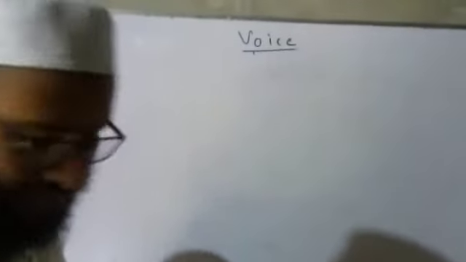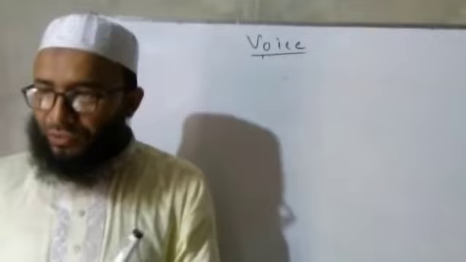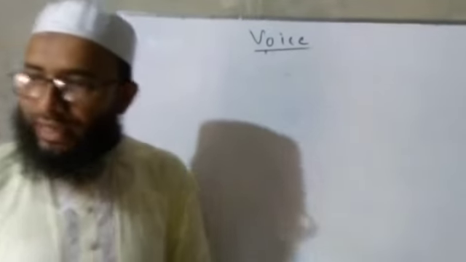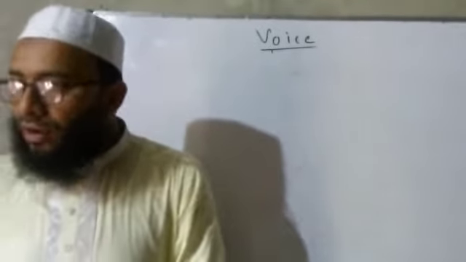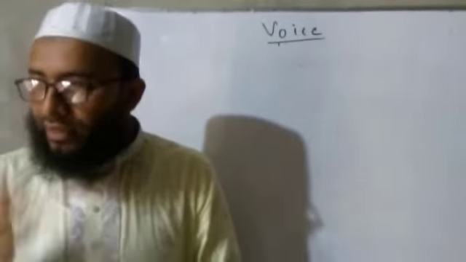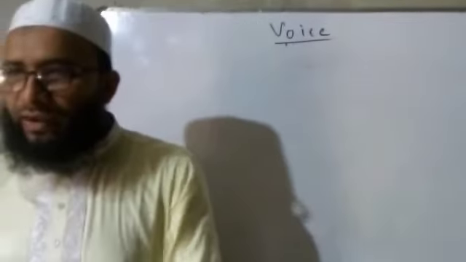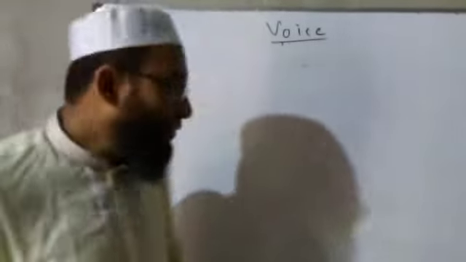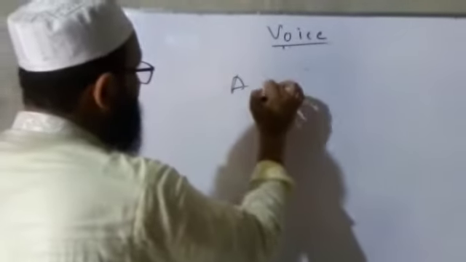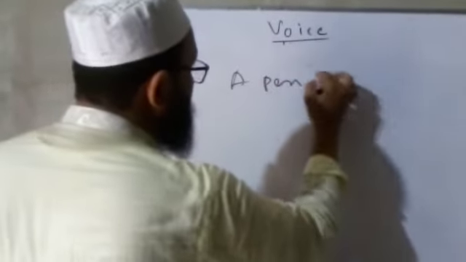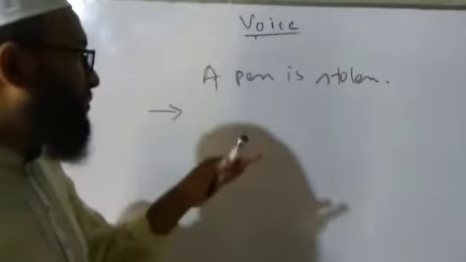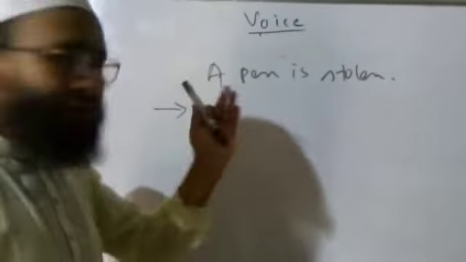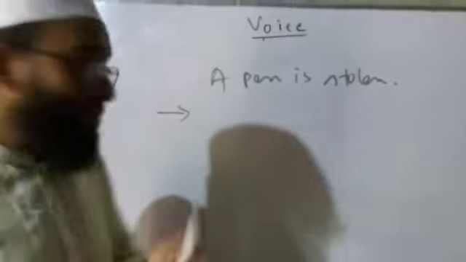We know that in some cases passive voice is used, because in this case if we use active, then the meaning will be odd. So to avoid oddness, we sometimes use passive form. So how can we change from passive to active? We have to know this. For example, a pen is stolen. We know that it is in passive form. It has no active. How can we change it into active voice?